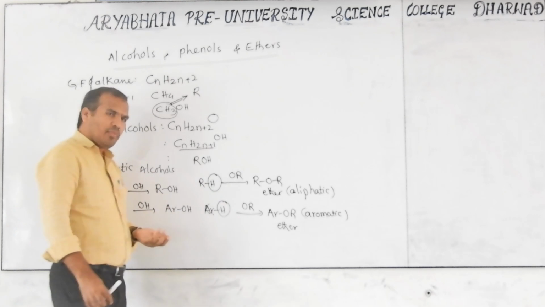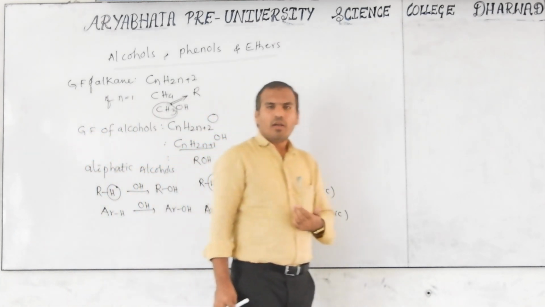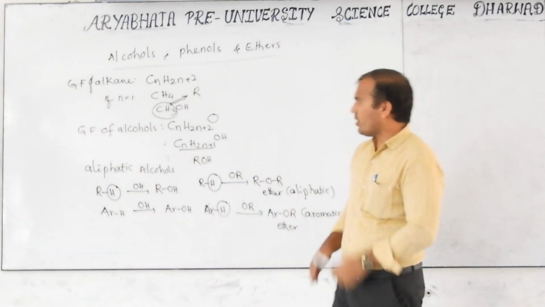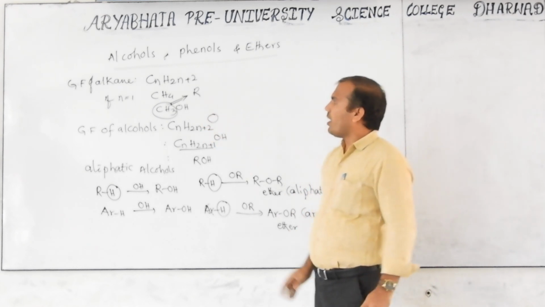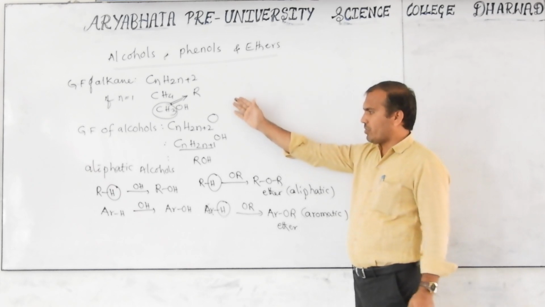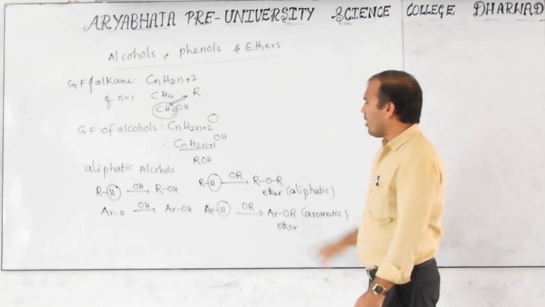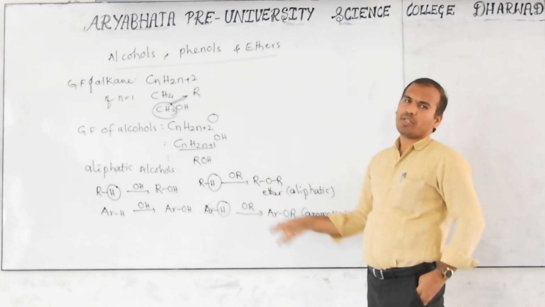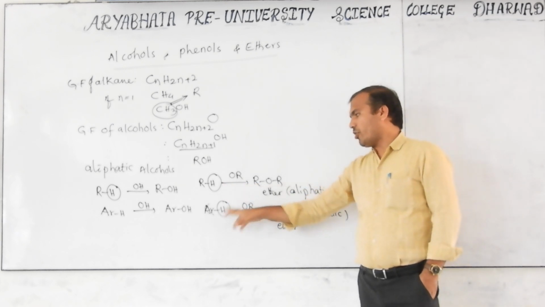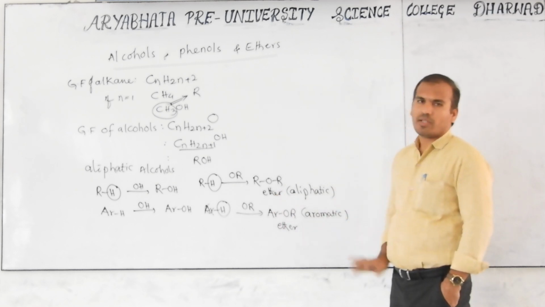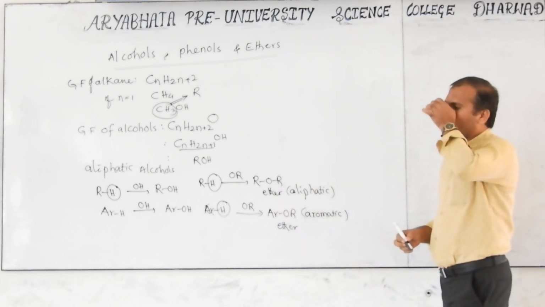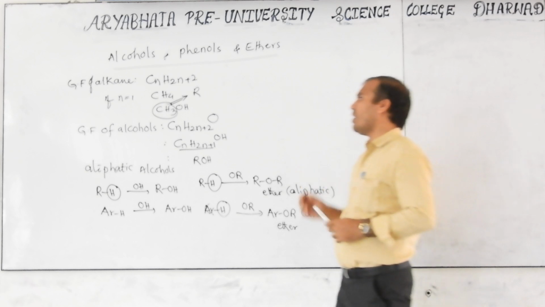Just the hydrogen is replaced by the hydroxy group or alkoxy group. When the hydroxy group is attached to aliphatic and aromatic groups, we get respective aliphatic and aromatic alcohols, and when the alkoxy group is bonded to aliphatic and aromatic alkyl groups, the respective ethers are formed, that is aliphatic ether and aromatic ether. This is about the alcohol.